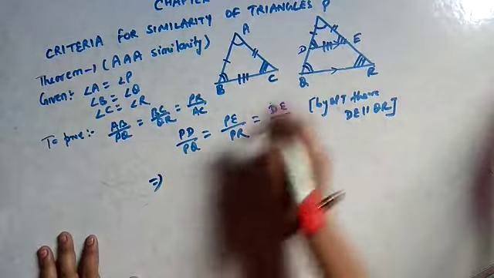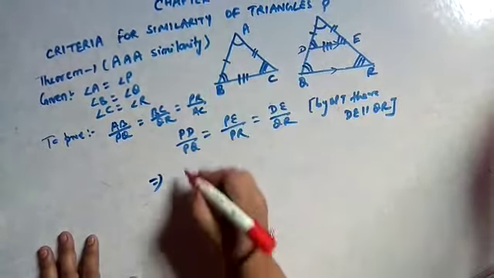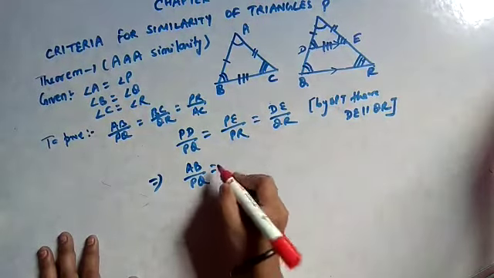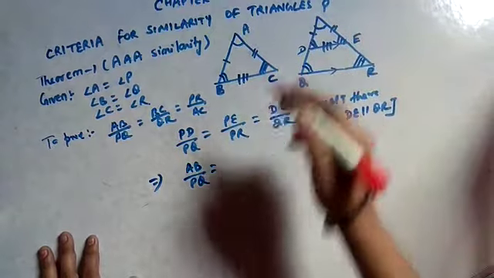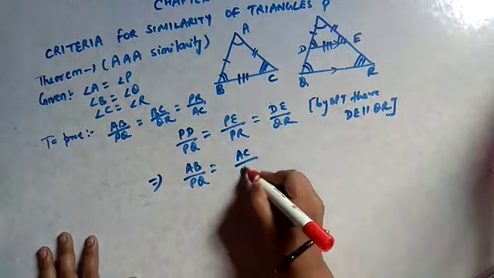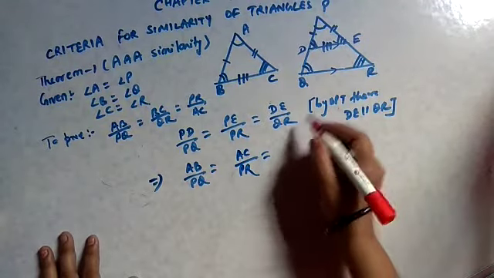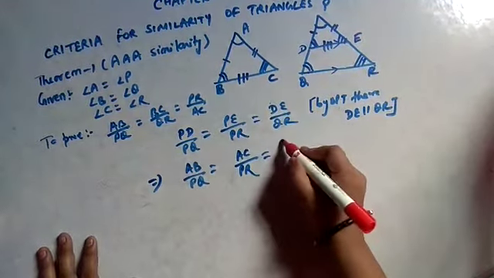Now, this PD we have taken equal to AB. So, in place of PD, we can write AB by PQ. PE we have taken equal to AC. So, AC by PR, and DE equals BC by CPCT.